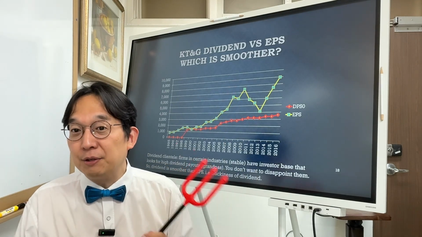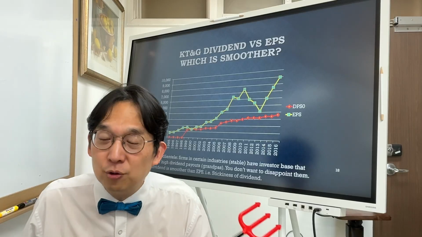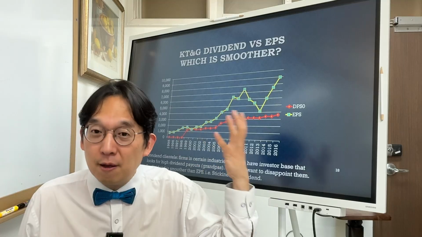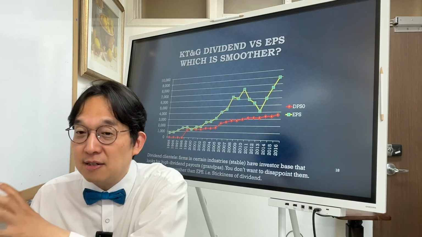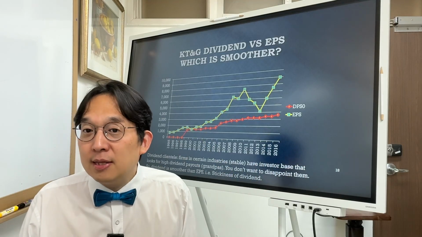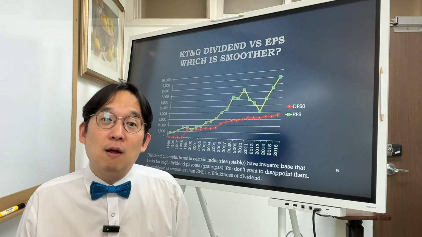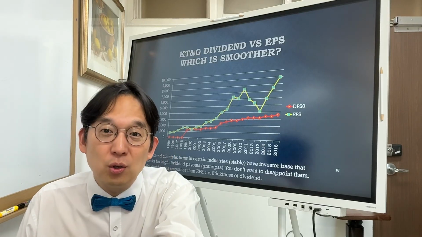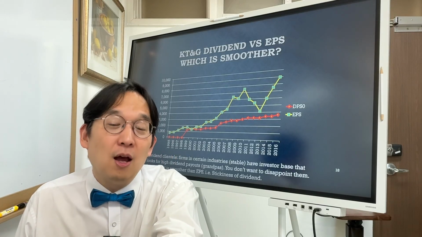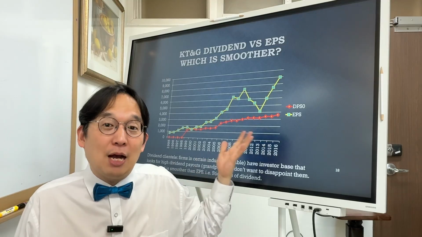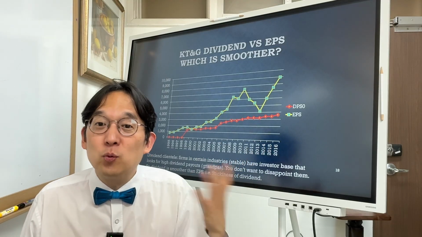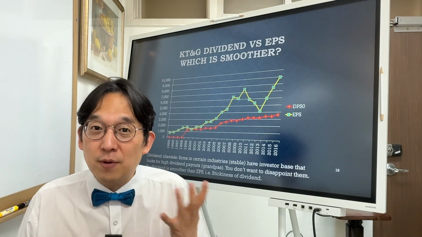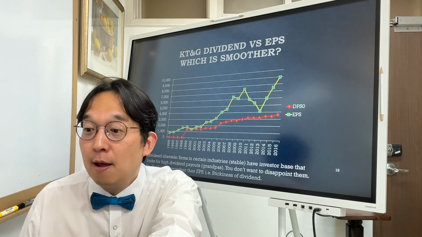So the dividend clientele theory says that there is a specific group of investors who self-select into this kind of dividend-paying stocks versus tech stocks, right? And then what's the implication? Well, given that dividend clientele, if you are the CEO of KT&G, what would you do for payout policy? You don't want to disappoint those grandpas and grandmas, those investors who look for this dividend payment, right? And stable dividend.